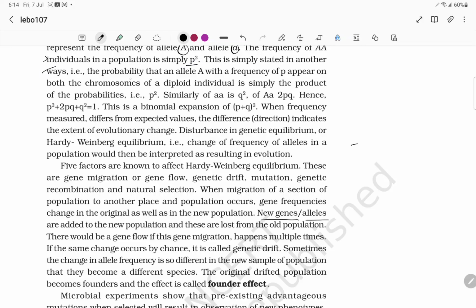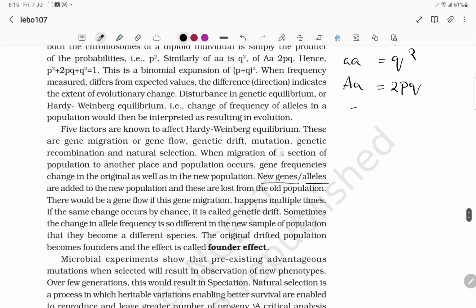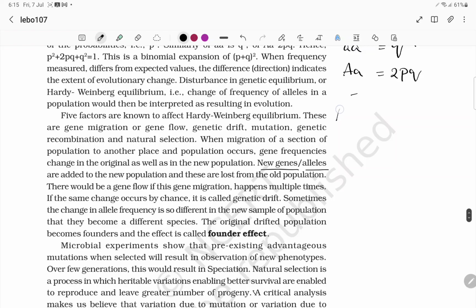This is simply stated in other ways. The probability of an allele, capital A, with the frequency of p appearing on both the chromosomes, that is of diploid, means simply capital A, capital A. So he called it p square. Similarly, small a, small a is written as q square. And small a with capital A is written as 2pq.